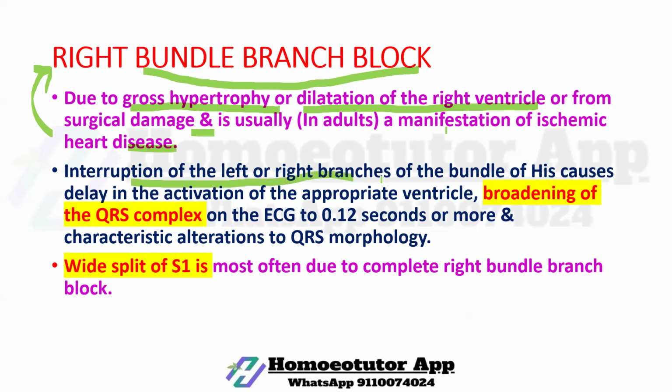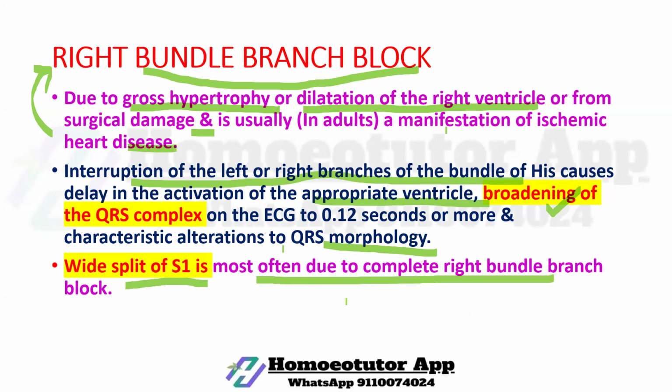Interruption to the left or right branch of the bundle of His causes delay in activation of the appropriate ventricle, causing broadening of the QRS complex and characteristic alteration in the QRS morphology. Wide split of S1 is most often due to complete right bundle branch block.